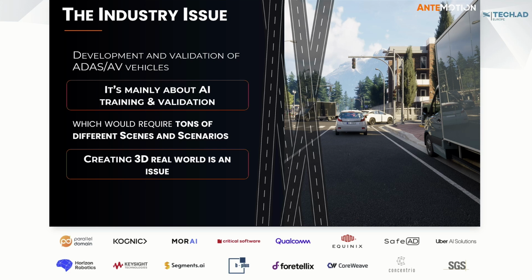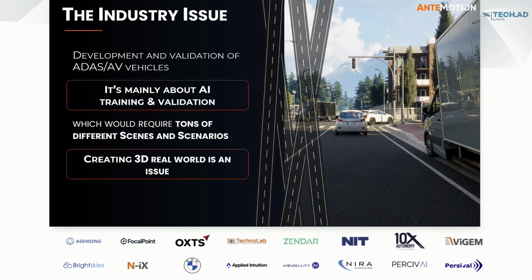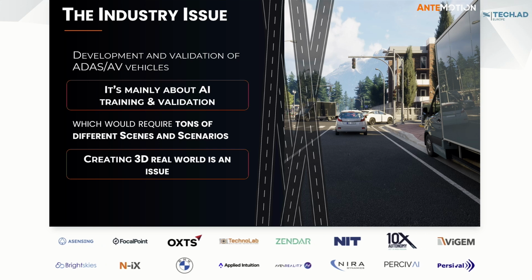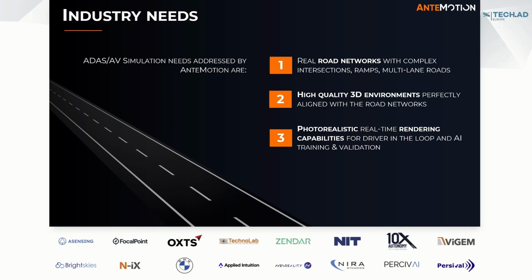Development and validation of ADAS and EV vehicles is mainly about training and validation. However, this requires a lot of different scenes and scenarios. Creating 3D real worlds for this use case is a real issue, as creating this amount of assets and environments is very costly. This is where Antemotion steps in. We provide a pipeline that addresses these needs.